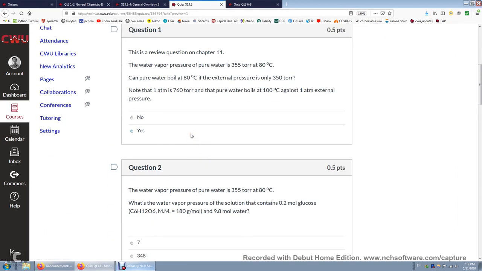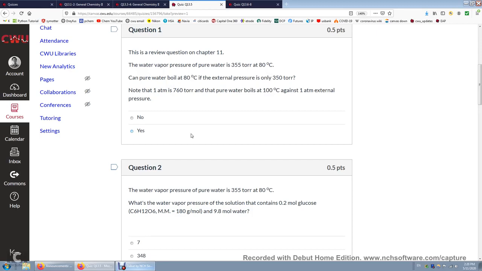This is a review question on chapter 11. Chapter 11 is about liquids and solids. So the thing is, the water vapor pressure of pure water is 355 torr at 80 degrees. And if the external pressure is only 350, then the water vapor pressure is higher than the external pressure.